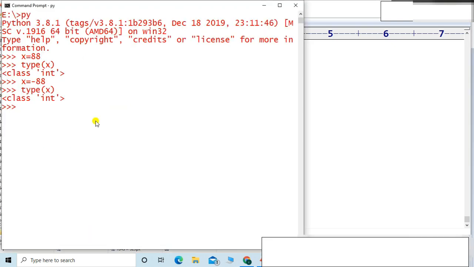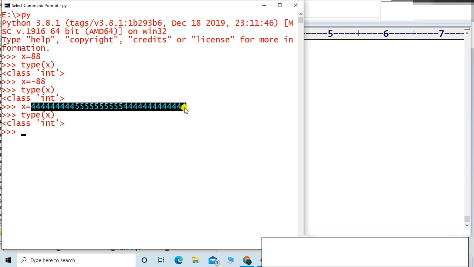Let me paste it onto the console. Now type(x), let me enter. Absolutely, it is integer type. So there is no such concept of long or double in Python. It is an integer itself, even a very big, very large number. So it is an integer data type, friends. I think it is very clear to you.